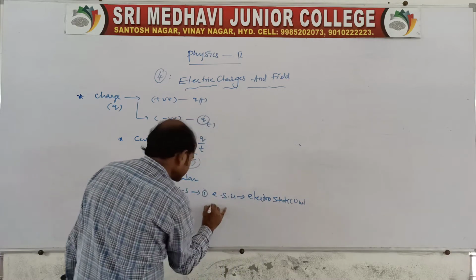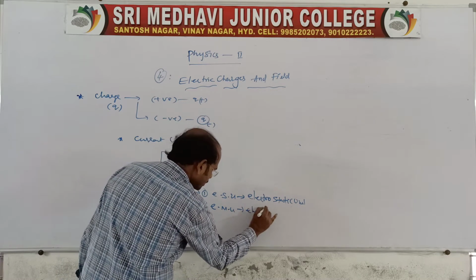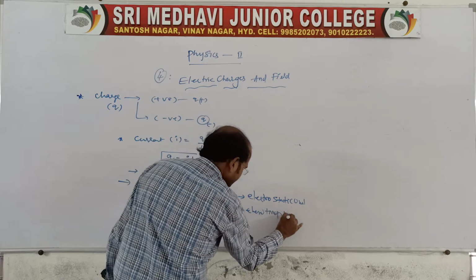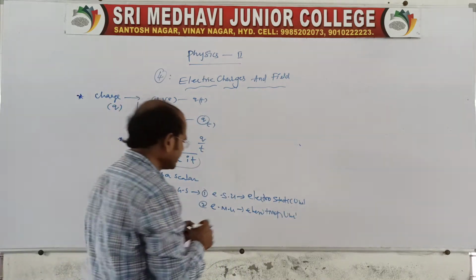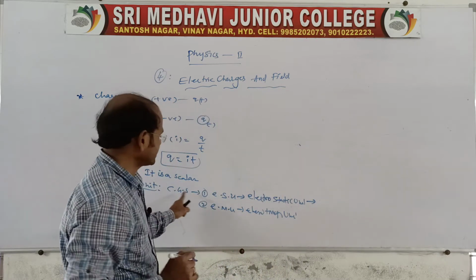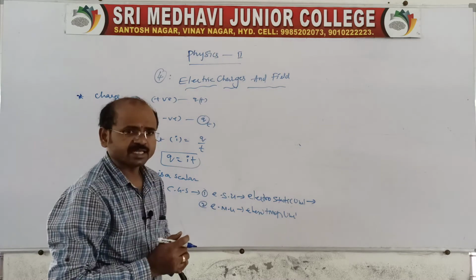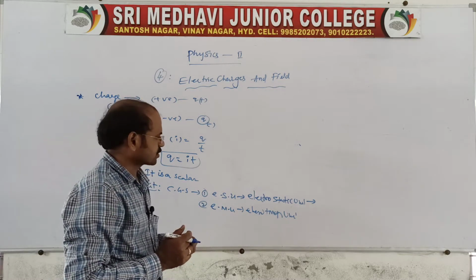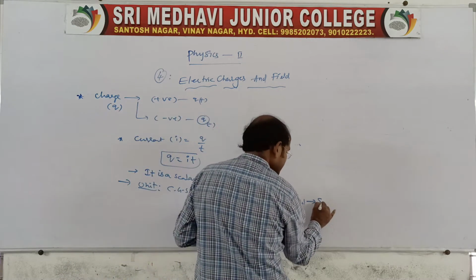And here, what is the second one? EMU, electromagnetic unit. In case of ESU, what is the unit? Because in CGS we have two types of units. One we can say ESU, and one more we can say EMU. ESU is nothing but electrostatic unit. In case of electrostatic unit, we can call it stat coulomb.